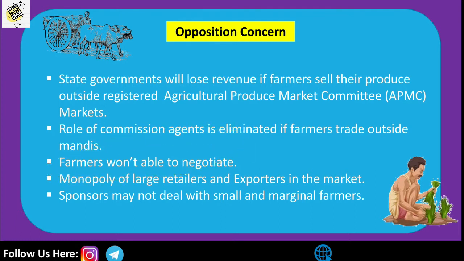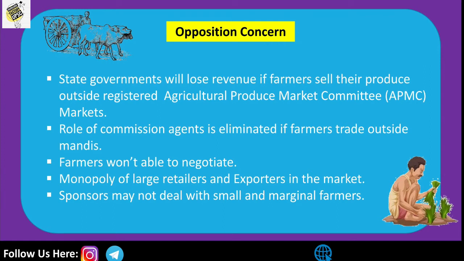And the fourth one is the monopoly of the large retailers and the exporters in the market. So there occurs a monopoly of large retailers and exporters in the market. And the fifth and the last one is the sponsors may not deal with the small and marginal farmers.